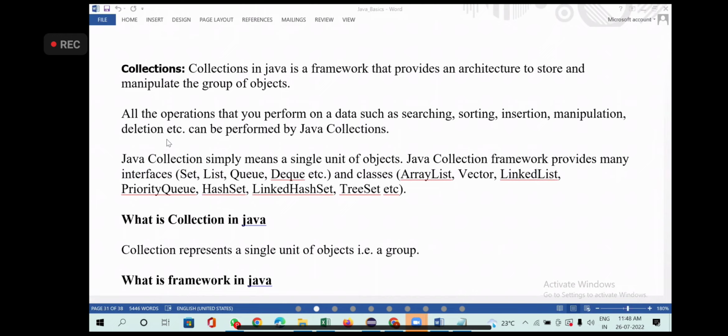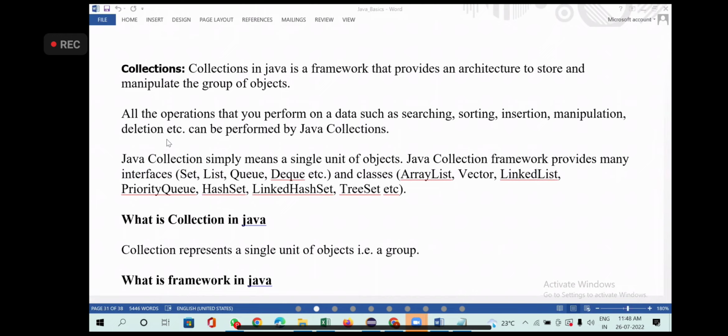I said, what is a WebDriver? WebDriver itself is an interface. Selenium, once we start this week, you will understand what is WebDriver, what it contains, right? And then what are the interfaces it contains? It contains interfaces like set, list, queue, dequeue, etc. These are the interfaces in collections.